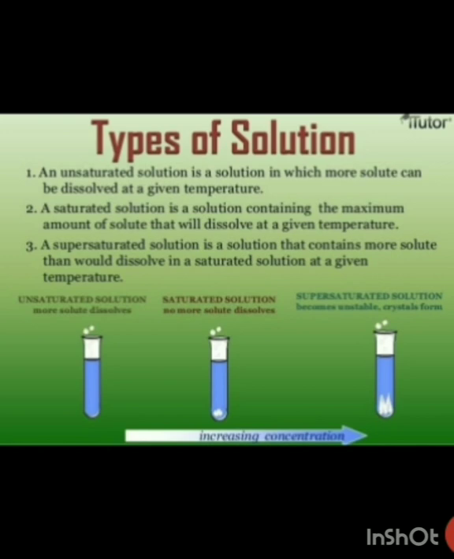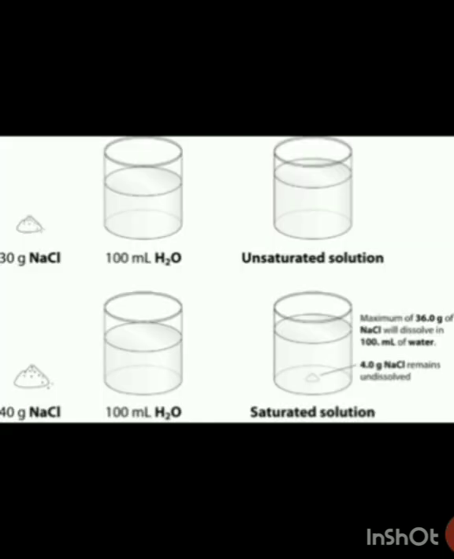Let's look at some examples. By experimental work, it is found that 100 ml of water can dissolve about 36 gram of salt completely. So here we have taken 100 ml of water and now we are dissolving 30 grams of sodium chloride, that is our salt, in it.